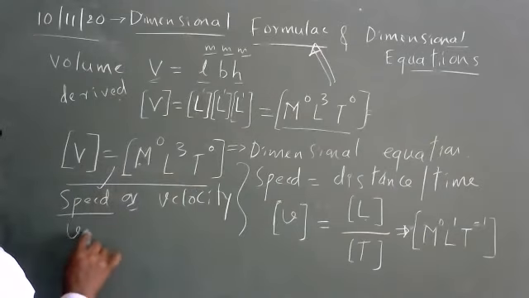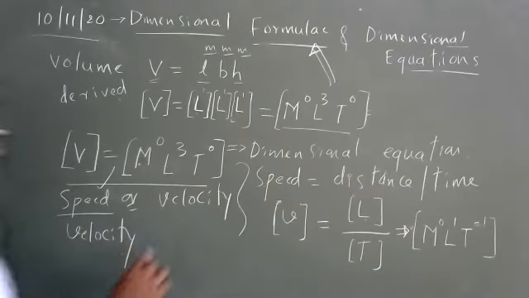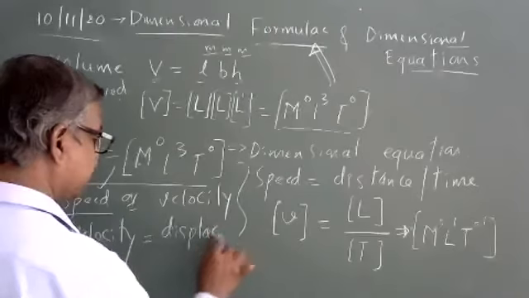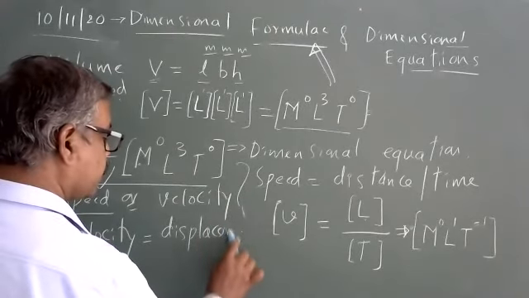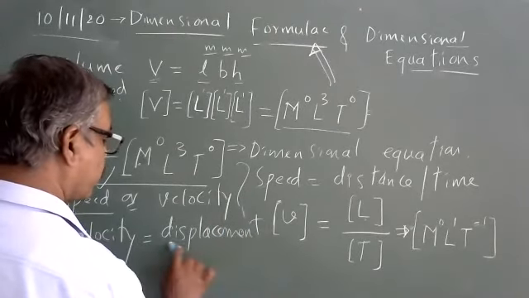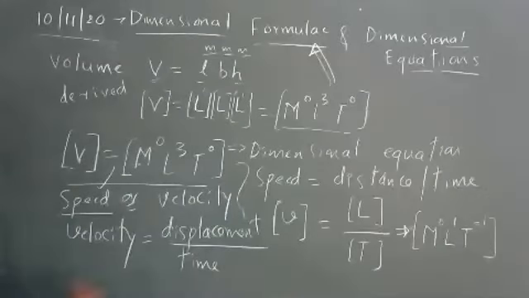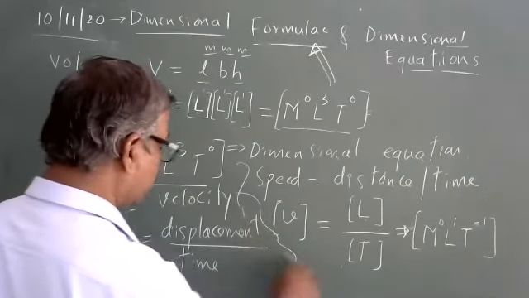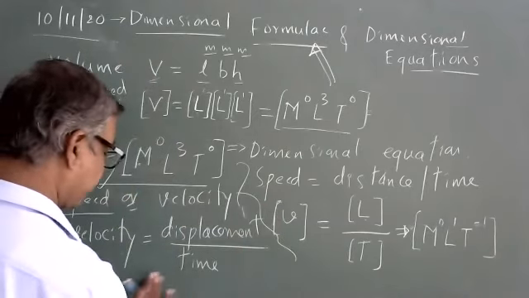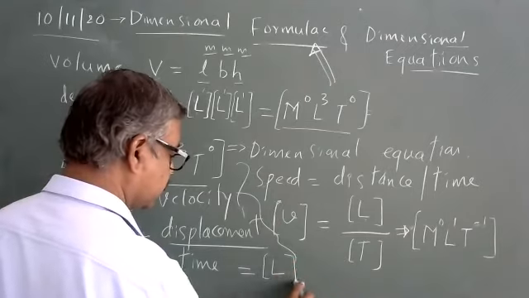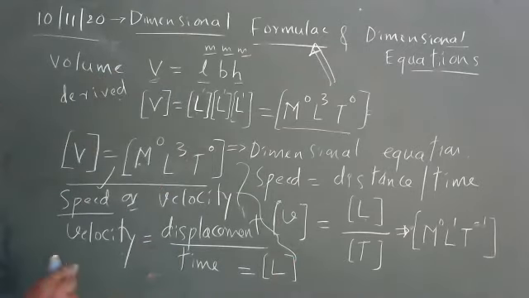Now let me talk about velocity. Velocity is defined as displacement upon time. What is displacement? Displacement is also measured in length. Displacement means the difference between final point and initial point.